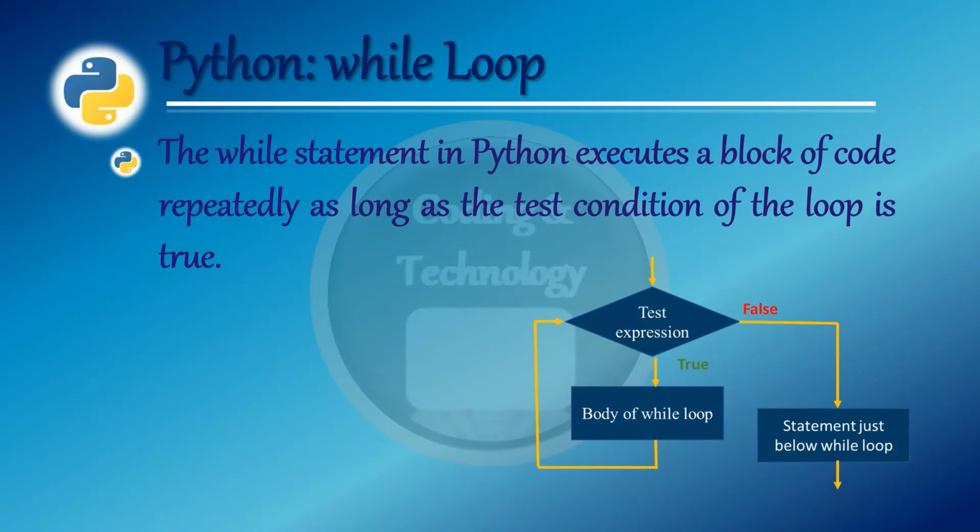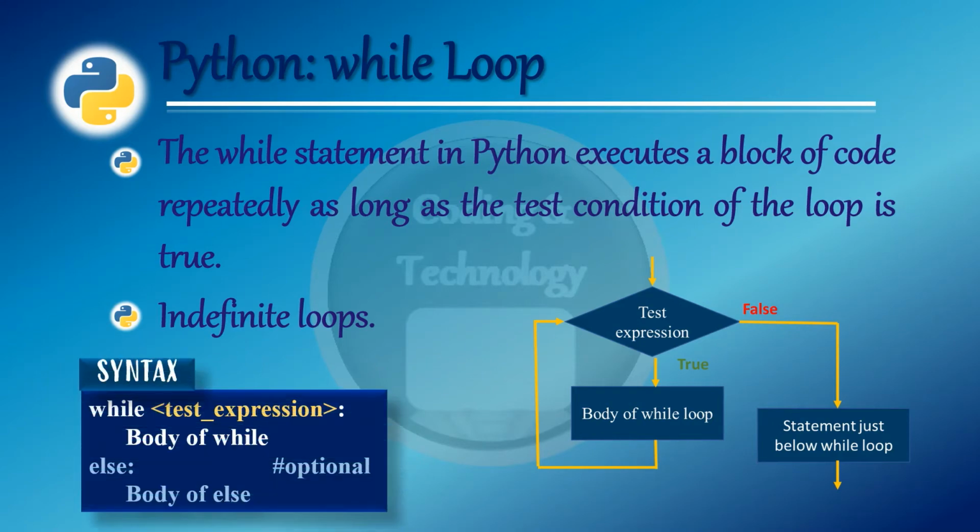Again, the test expression of the while loop is evaluated and the loop continues as long as the condition remains true. And when the result of the test expression becomes false, the loop will not be executed and the control will be transferred to the statement immediately following the body of the loop. In Python, the body of while loop is determined through indentation, as it's a method of grouping statements. While loops are also called indefinite loops because statements are executed until a logic condition or test condition remains true.